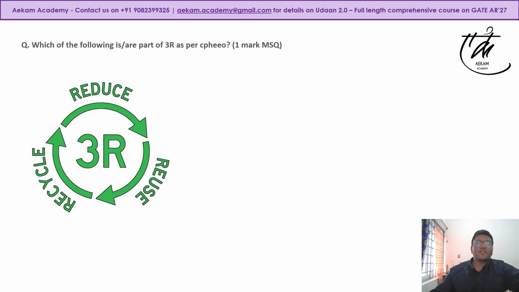This was by far the easiest question. This is something we've been learning through the school days. Which of the following is or are part of 3R as per CPHEEO? So your Central Public Health and Environmental Engineering Organization. And it would be reduce, reuse, and recycle. Right? These are the 3Rs.